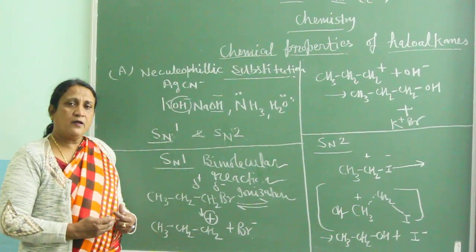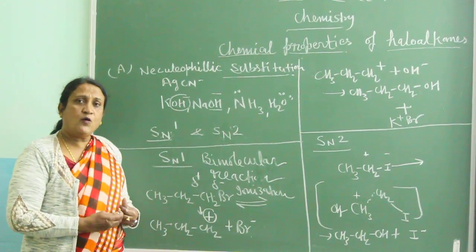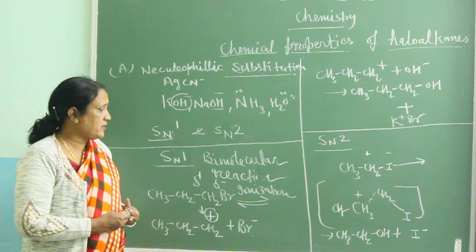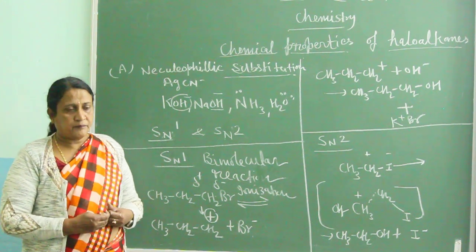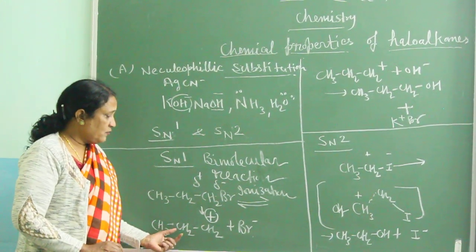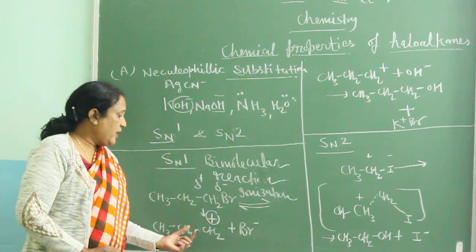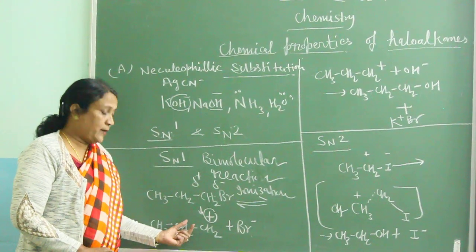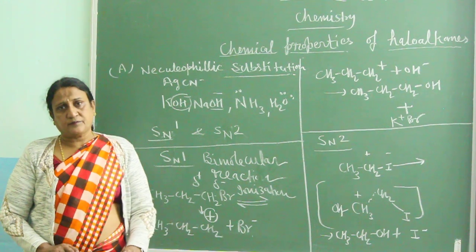When the attacking species comes, it attacks over this tension bond, and ionization takes place. Bromide ion is released and alkyl ion is released, maybe a carbonium ion, maybe an ethyl cation or propyl cation.